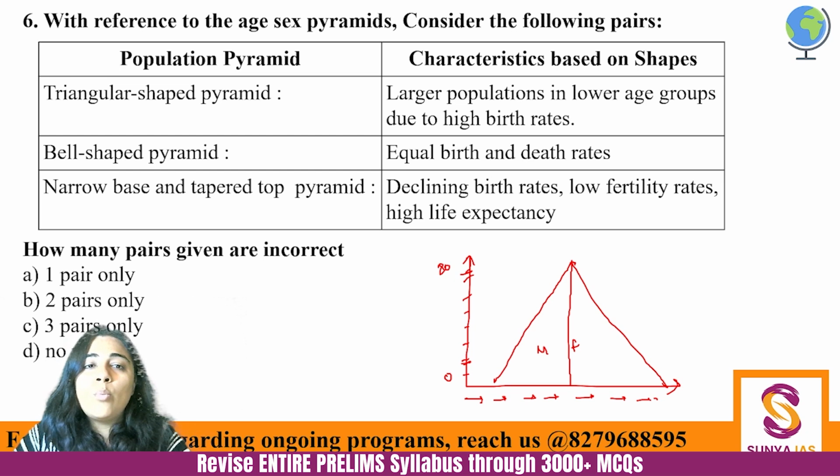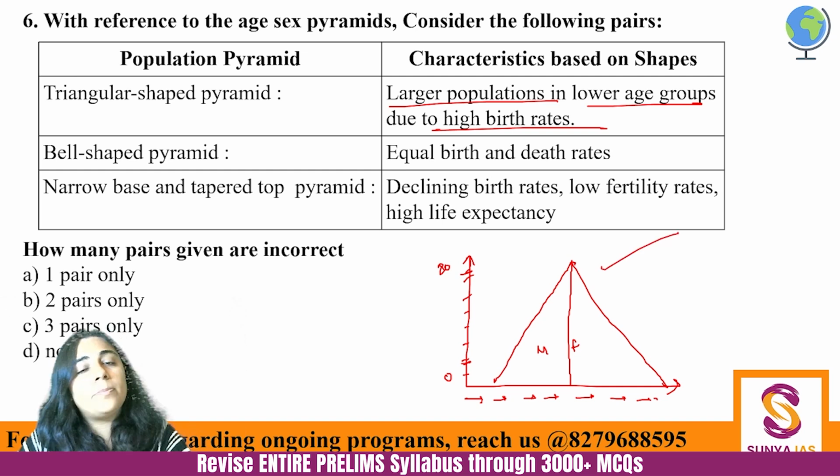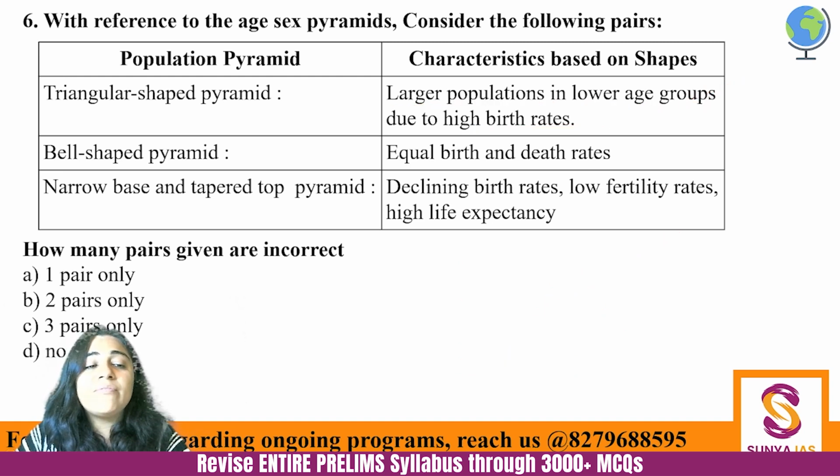Okay, so what is a triangular shaped pyramid? There is large population in lower age group due to high birth rate. This is a triangular shaped pyramid. So the first is absolutely correct. And this happens in developing countries, like Bangladesh, Vietnam, these kind of countries, they are having very high birth rate. Our birth rate has now stabilized.